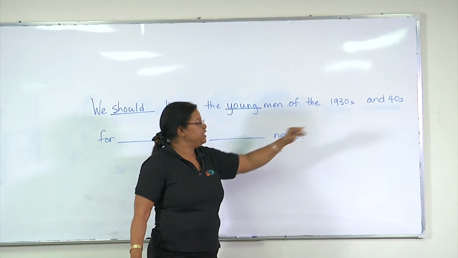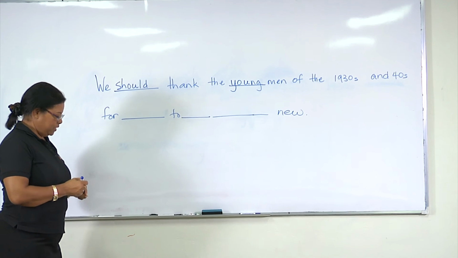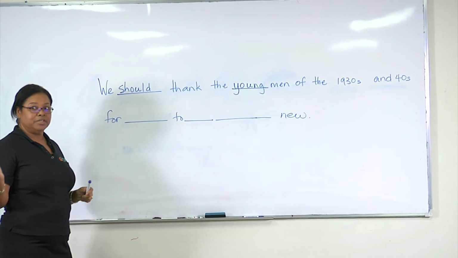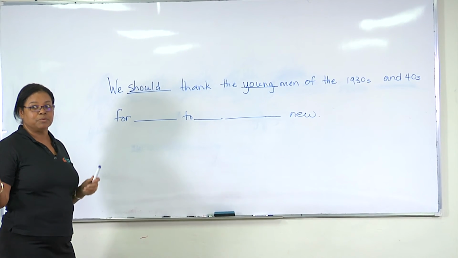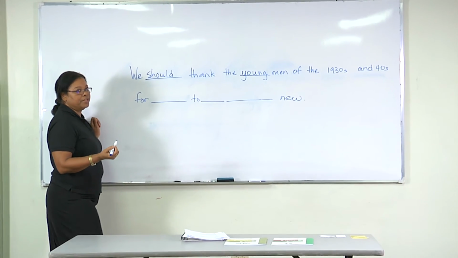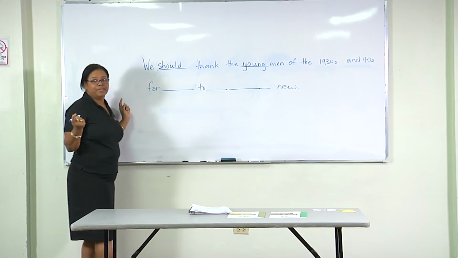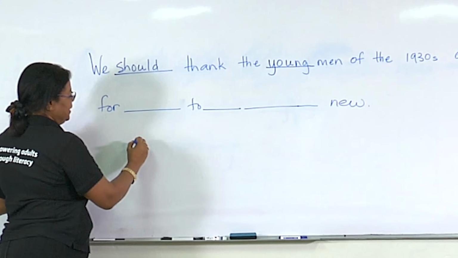Of the 1930s and 40s for managing. All right, so that word managing, at the end of that word, what are we hearing? Ing, which is a suffix, which means it was added to a root word. So let's write that root word on the board. What is the root word, by the way? Manage. And the first syllable is man. Spell that.